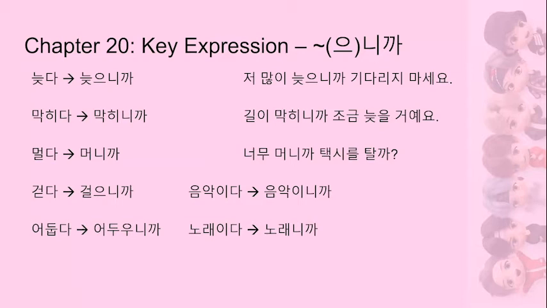The next example, 멀다, take off 다. This is an irregular one, so the ㄹ gets dropped, and we just add 니까.